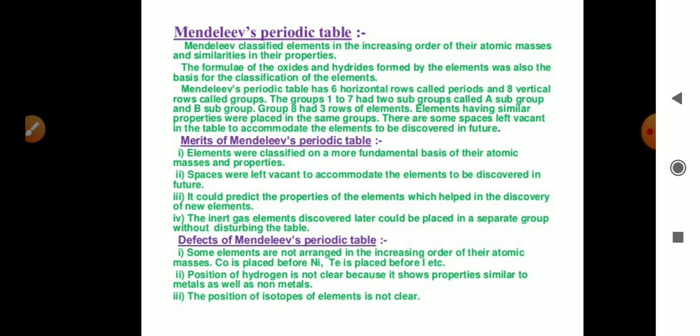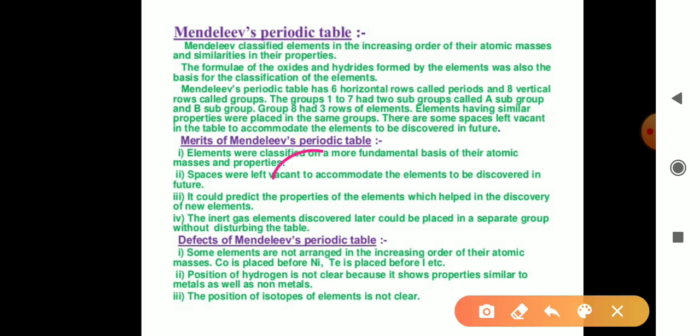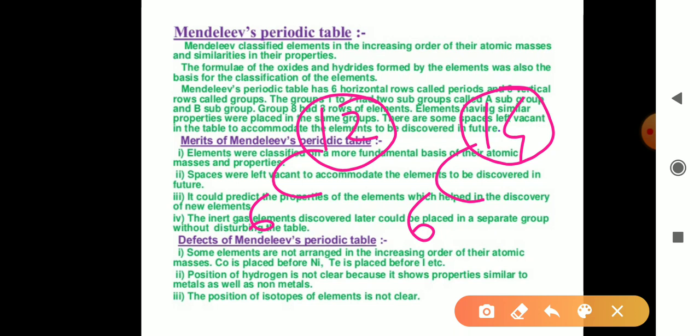For example, carbon has two isotopes, carbon 12 and carbon 14. That is, the atomic number is the same, 6 for both, but the mass number is different. The mass number for one carbon is 12, another has 14. So these are called isotopes of elements.